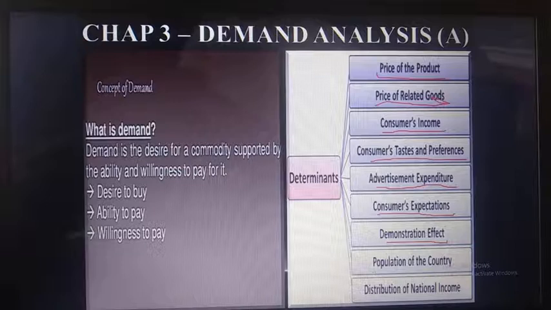Then nextly, the population of the country. As day by day the population of the country increases, the demand for the product will also increase, and as the population decreases, the demand for the product will decrease.